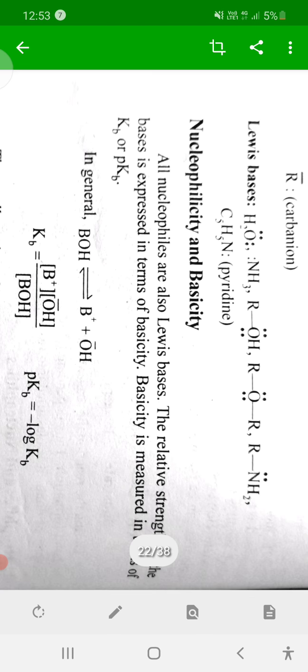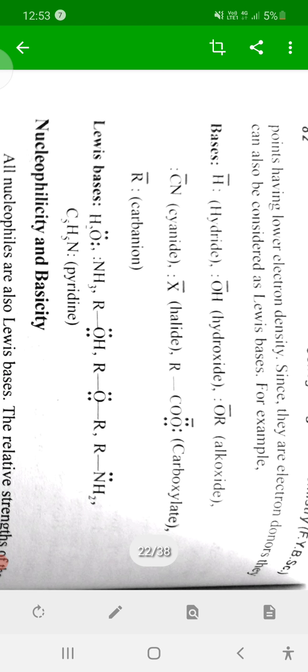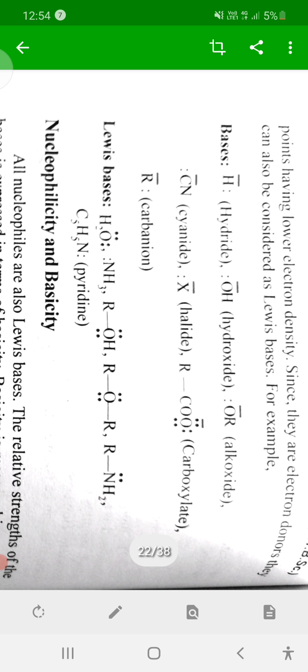Examples of nucleophiles are negative ions, that is bases: hydride, H minus; hydroxide ion, OH minus; alkoxide, OR minus; cyanide, CN minus; halide, X minus; carboxylate, RCOO minus; and R minus, the carbanion.